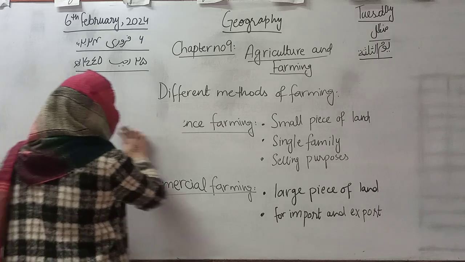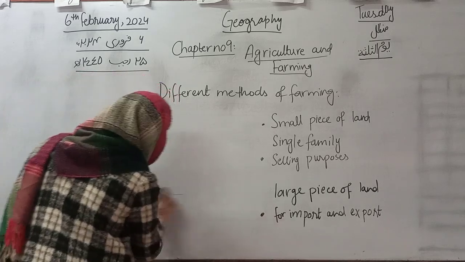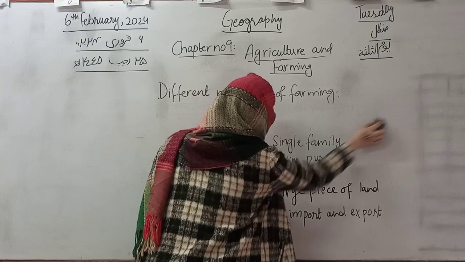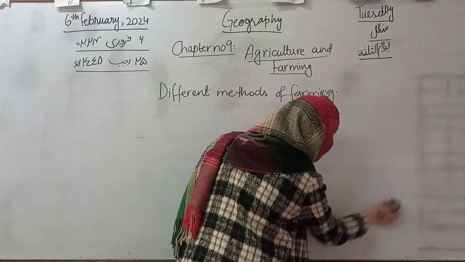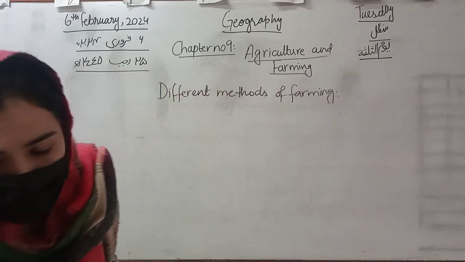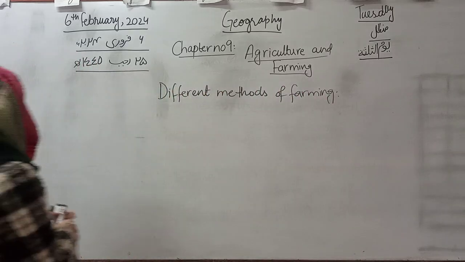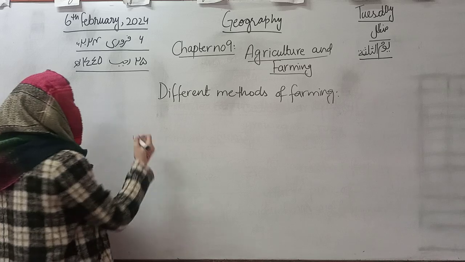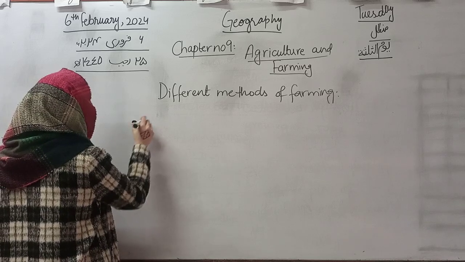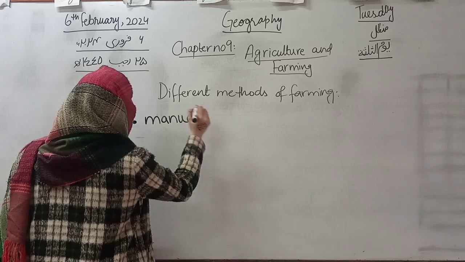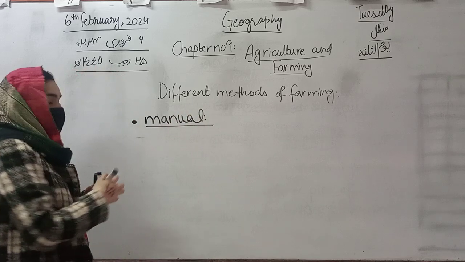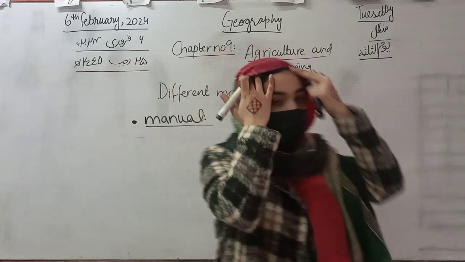Now we are going to discuss the methods which we can study according to the labor. The first one is manual farming. What does manual farming mean?